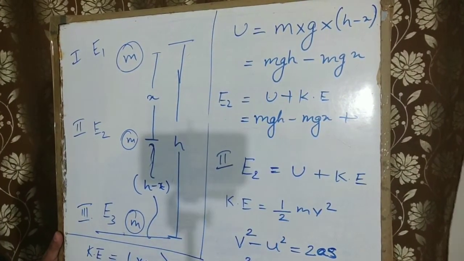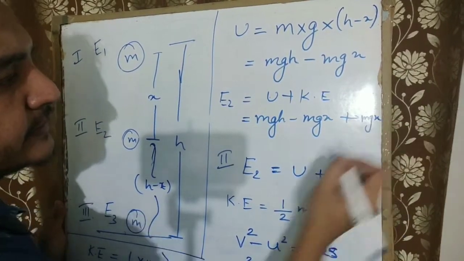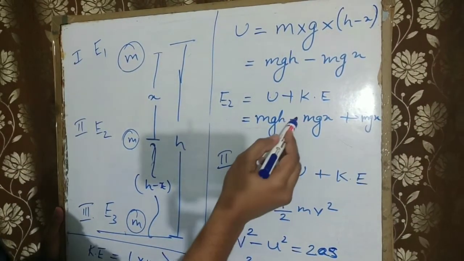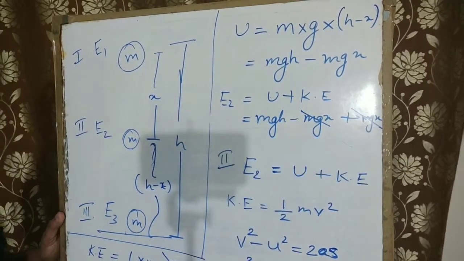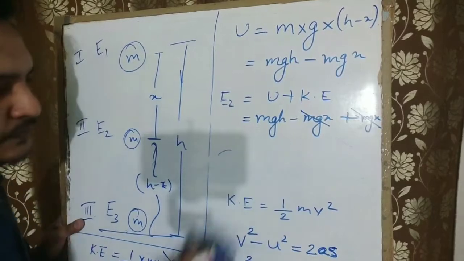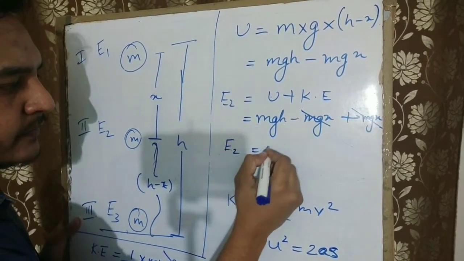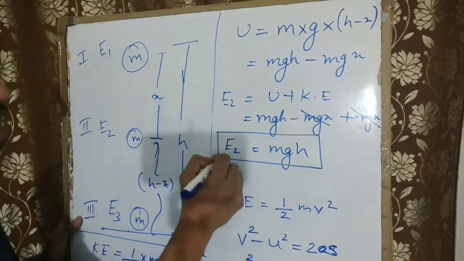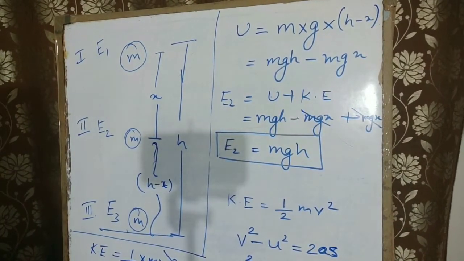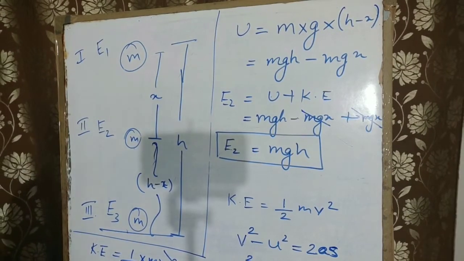We have just derived the value, which is mgx. Now you can see this is minus mgx, this is positive mgx. So they will get cancelled. So the final E2 will be mgh. So we got the second energy also as mgh.